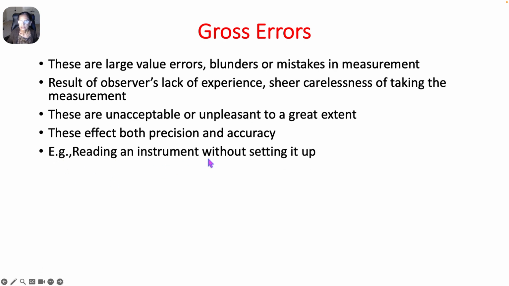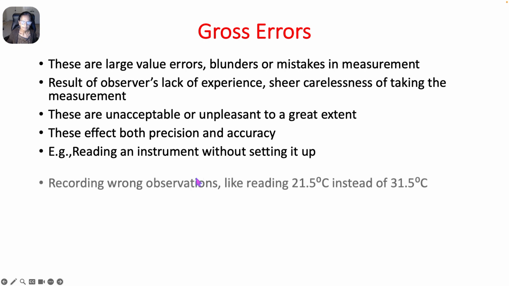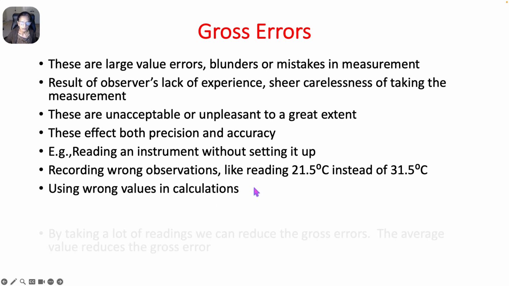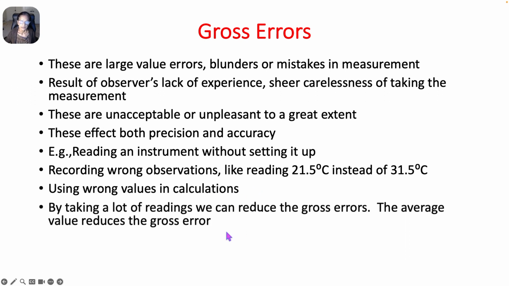Example: reading an instrument without setting it up properly, or recording wrong observations like reading 21.5 degrees centigrade instead of 31.5 degrees centigrade without seeing properly, or using wrong values in the calculations so that the result is wrong. How do we rectify this? By taking a lot of readings, we can reduce the gross errors. The average value reduces the gross error. It can also be avoided by constant vigilance, by being extremely careful when we take the measurements.